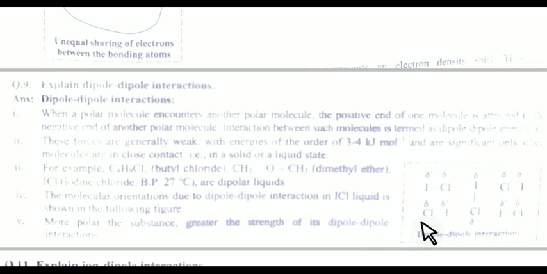The molecular orientation due to dipole-dipole interaction in ICl liquid is shown in the diagram. The more polar the substance, the greater the strength of dipole-dipole interaction. It means one atom carries a positive charge and another atom carries a negative charge, so the molecule should be polar. If a molecule is polar, there should be a permanent dipole moment in the molecule, and in this molecule there is an electrostatic force of attraction. This attraction is known as dipole-dipole interaction.